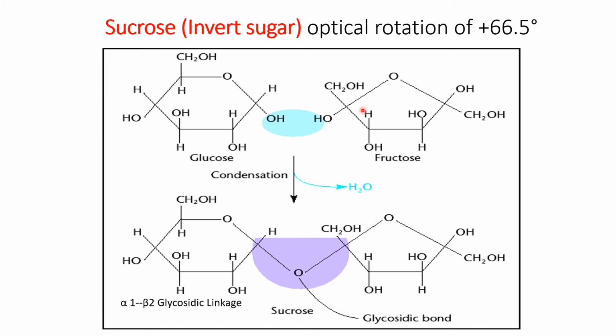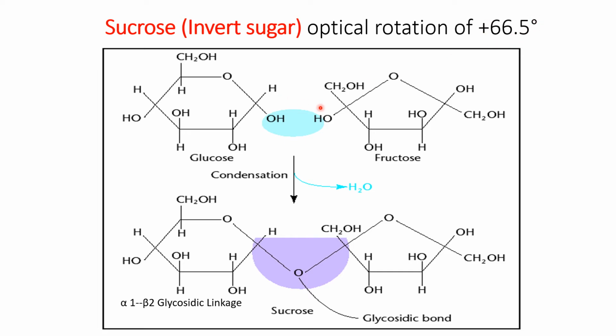Now if you remember, when I was discussing the physicochemical properties of sugars in the previous lecture, I told you that sugars in solution rotate plane polarized light. Sucrose as a disaccharide has an optical rotation of plus 66.5 degrees.